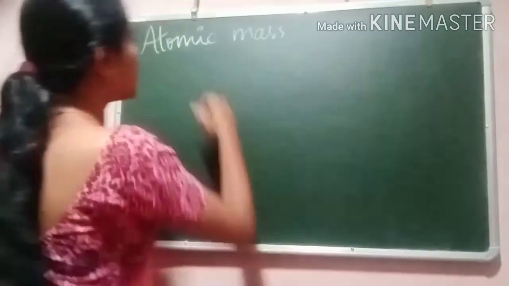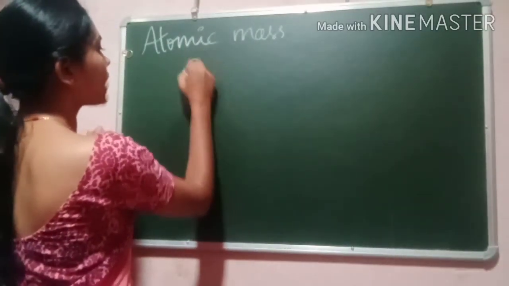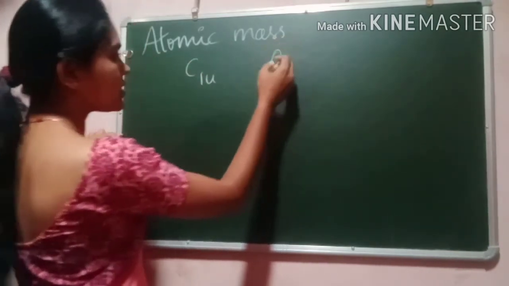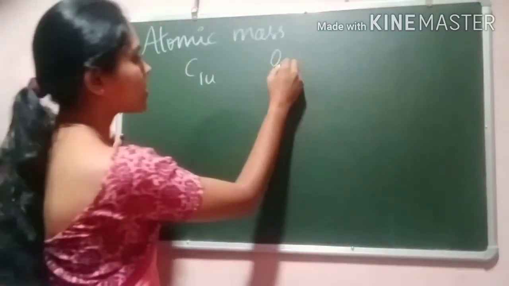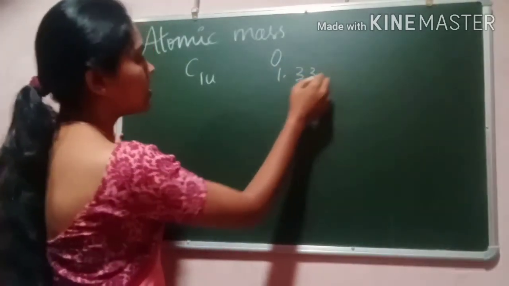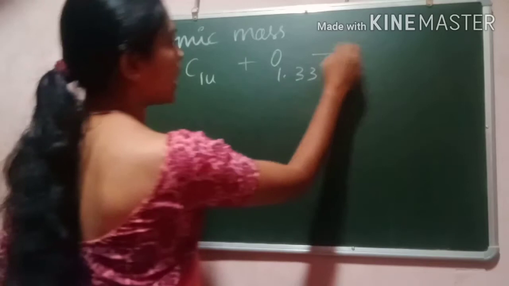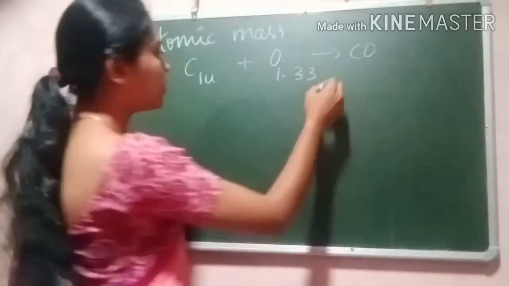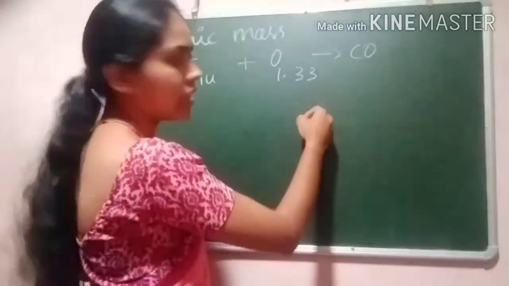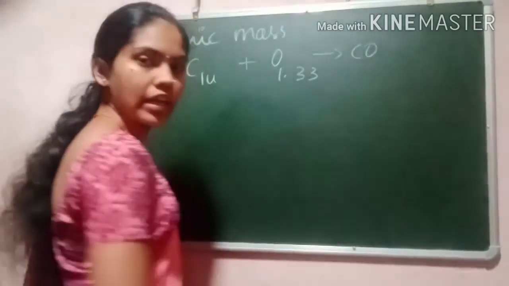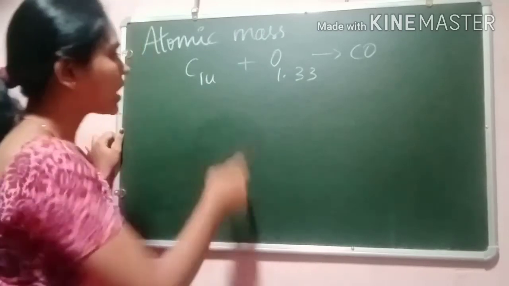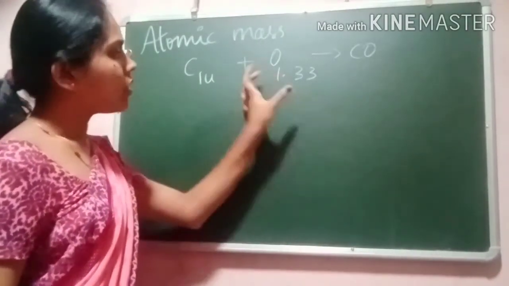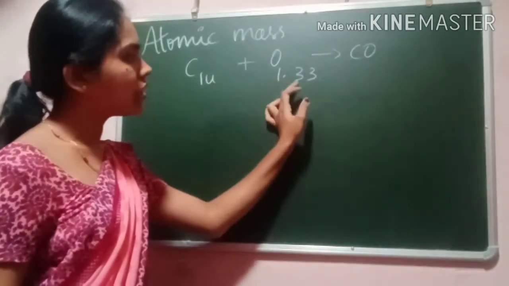So when we consider the atomic mass of carbon as 1 u, we assign the atomic mass of oxygen as 1.333. When they combine, they give the product carbon monoxide. Its atomic mass will be relatively near to a whole number. What is the decimal? 1.33, right?